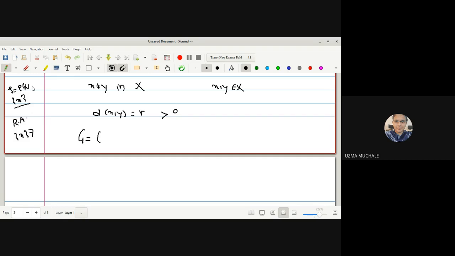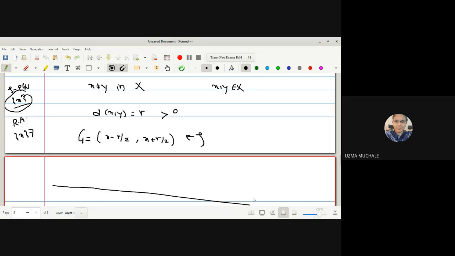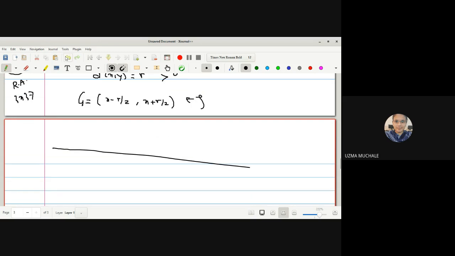But in topology, in some particular spaces, singleton sets can be open sets. So don't assume that an open set must be an open sphere. It can be a singleton set also, and it can be an interval. Here I am writing the interval (x minus r by 2, x plus r by 2), which will be a member of tau.